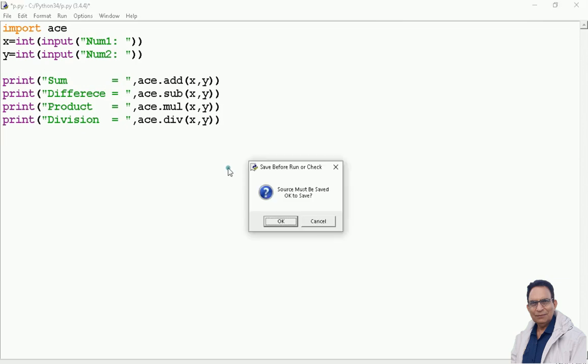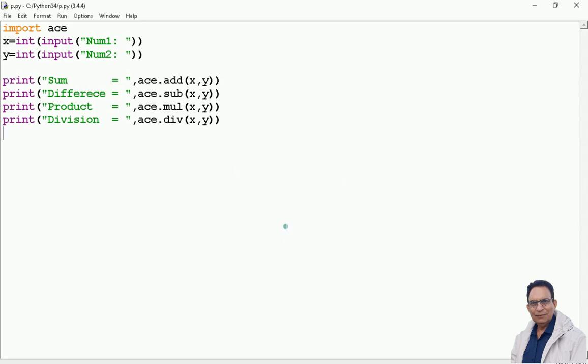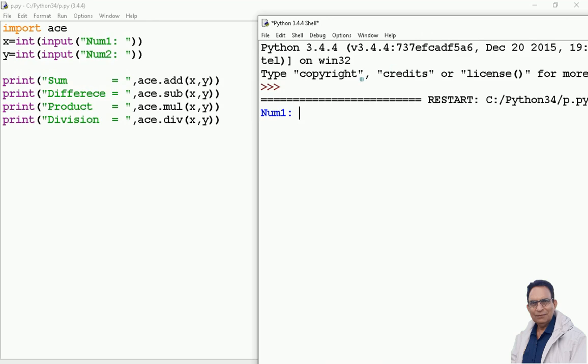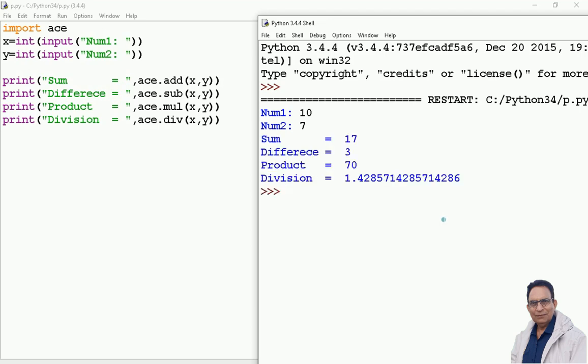Press F5, I press OK, and this is what is happening here. It is asking me the value of x. Let me say the value of x I am taking, any value which comes to your mind. Let us say 10. Another value I am giving, let us say 7. Now let us see. The sum of, I am not adding anything over here. No plus sign, no minus sign, no division, no multiplication. But I am getting these values.